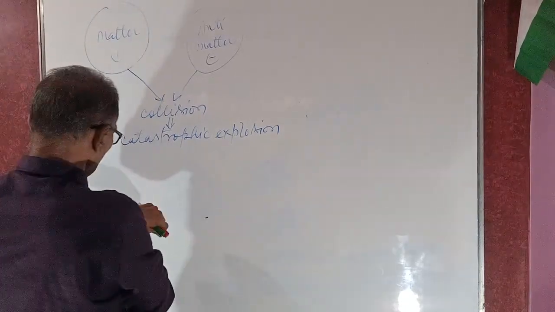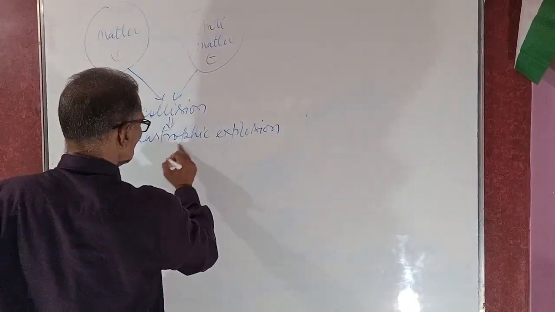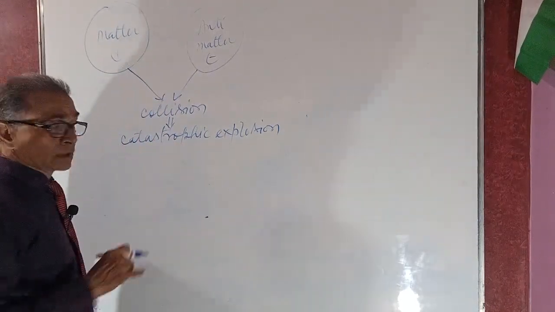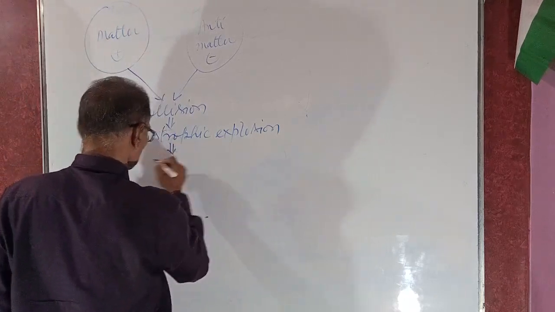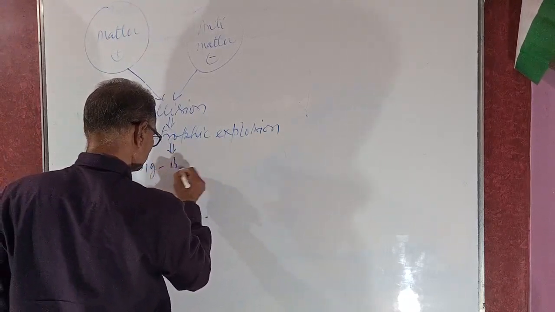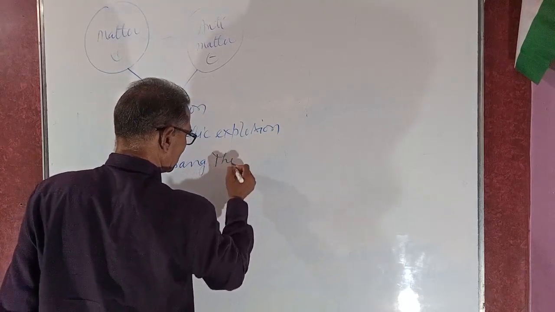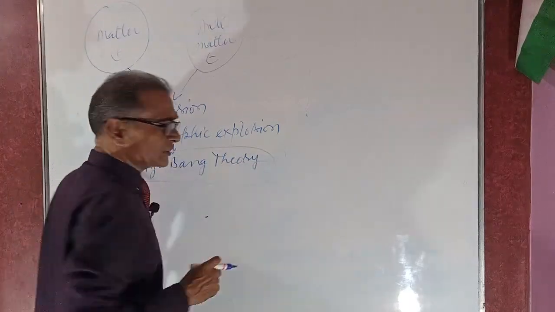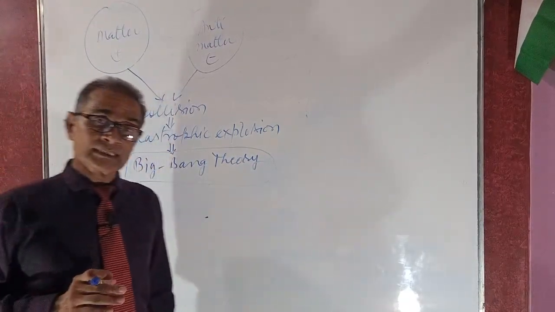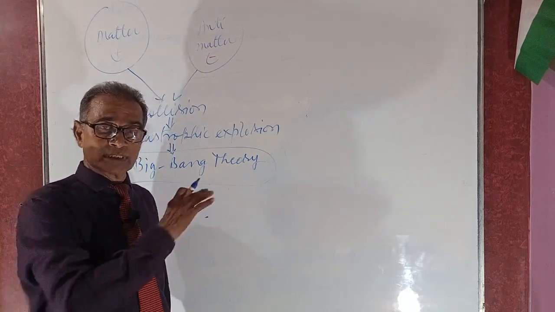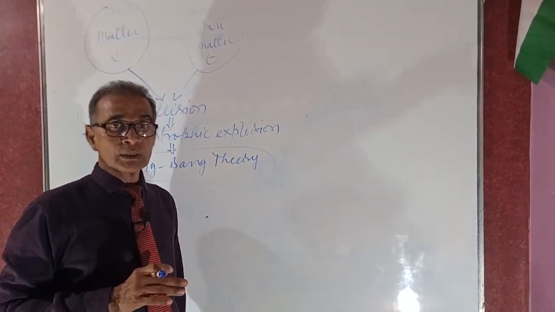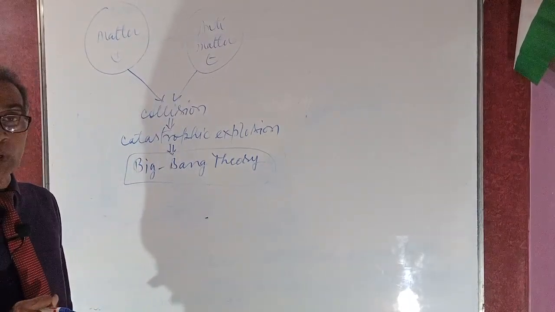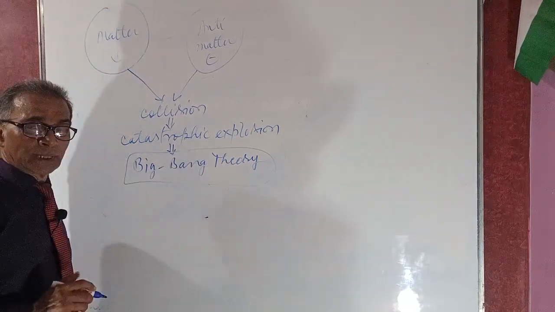By this catastrophic explosion, the theory is known as the Big Bang theory, about the origin of the universe. Many of the world's top scientists and astronomers believe in this theory, although it is hypothetical, about the origin of the universe from the collision of matter and antimatter. It is said to be the Big Bang theory.